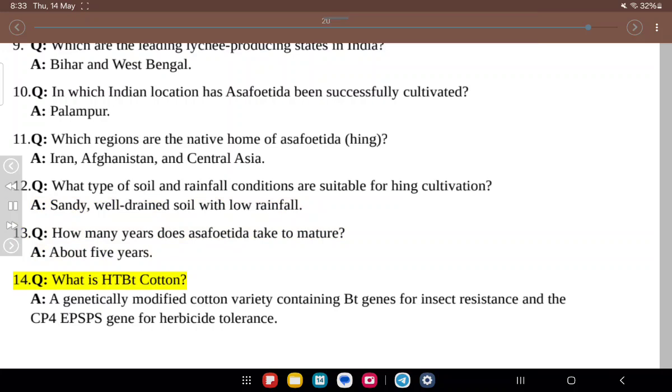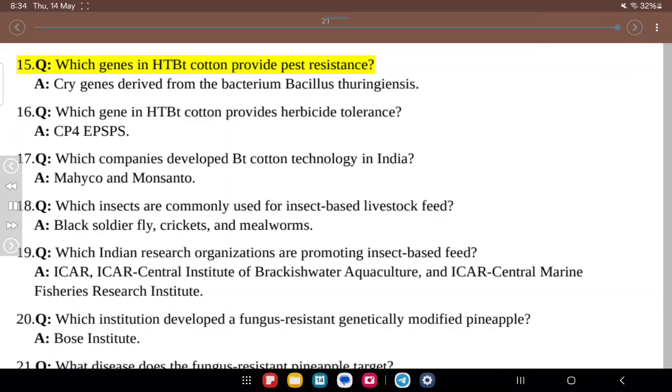14. Q. What is HTBT cotton? A. A genetically modified cotton variety containing Bt genes for insect resistance and the CP4 EPSPS gene for herbicide tolerance. 15. Q. Which genes in HTBT cotton provide pest resistance? A. Cry genes derived from the bacterium Bacillus thuringiensis.